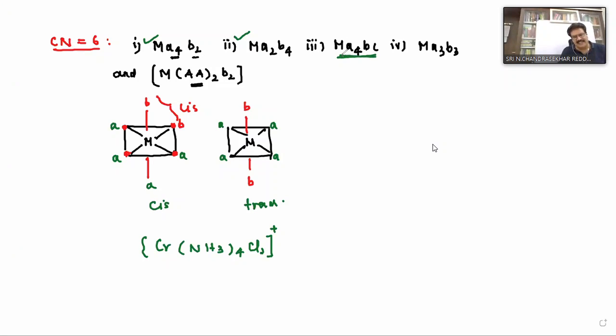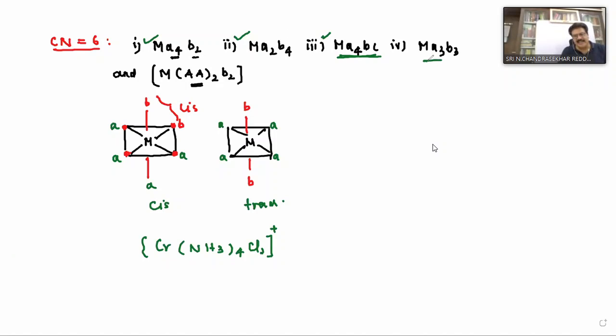And MA4BC. In this, which two ligands do we have to compare? B and C. If B and C are at the axial position and equatorial position, that is called cis. And if they are exactly opposite, up and down, this is trans. Clear on this example?